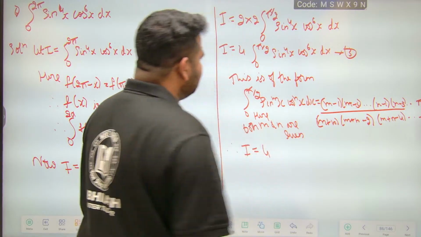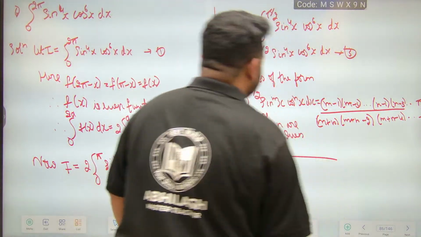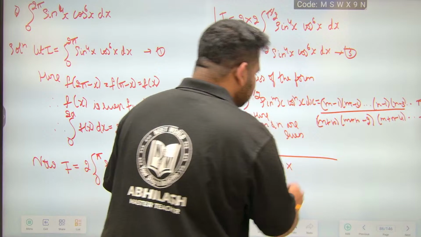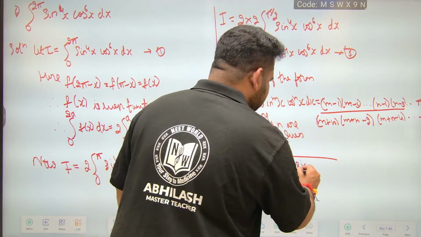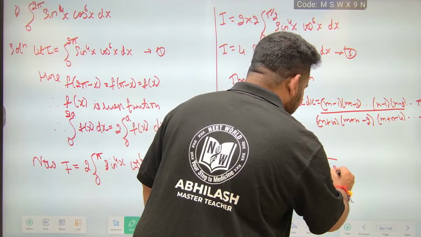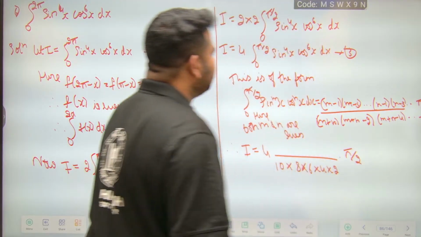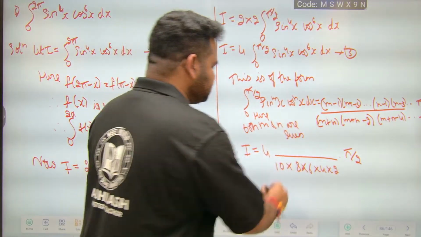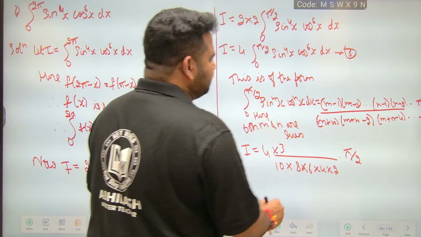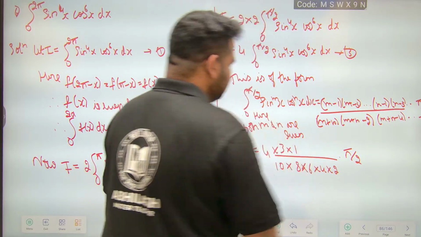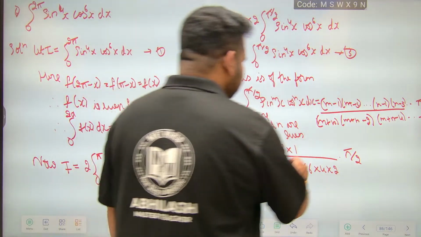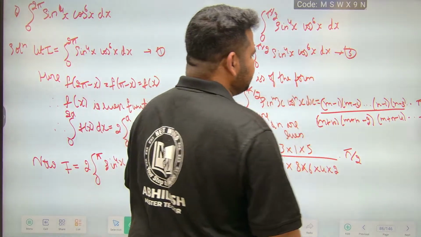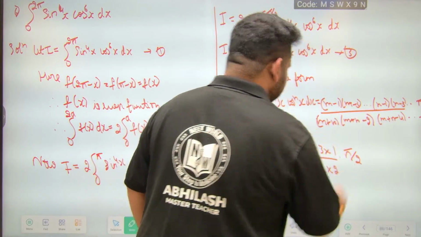So therefore I is equal to 4 times, let us write the denominator first. m plus n is 4 plus 6, that is 10. So that will become 10 into 8, again minus 2 means 6, again 4, again 2, this into pi by 2. What will happen to the numerator? This will be 4, 4 minus 1 is 3, 4 minus 3 is 1. Now 6, 6 minus 1 is 5, 6 minus 3 is 3, into 1. This is what we will have, friends.